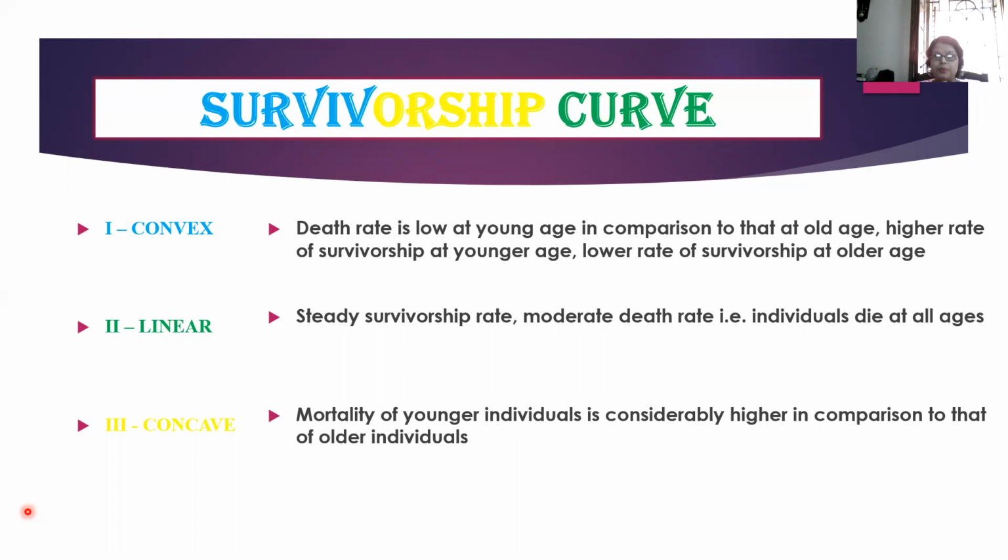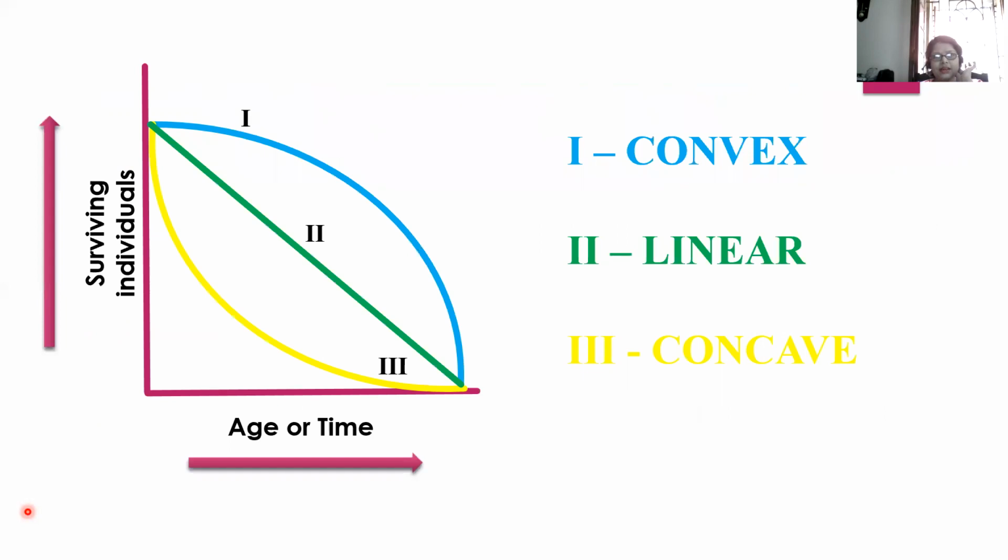This is type 1: higher rate of survivorship at younger age, lower rate of survivorship at older age. This is very much related to us, no? Next, this is the convex one.